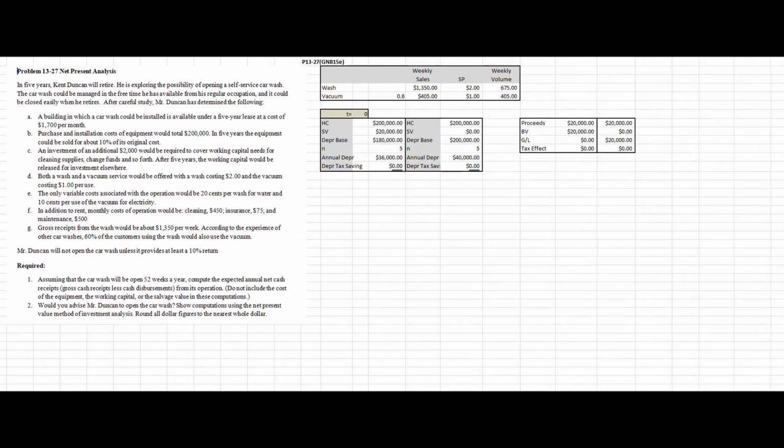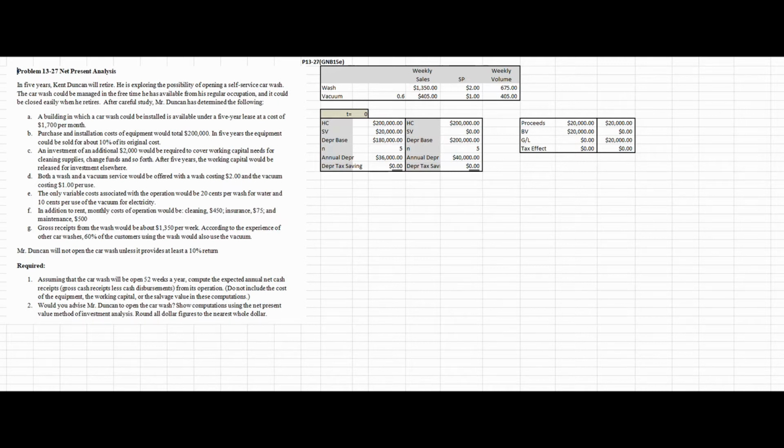And then we have some required items, and as is the case in working these problems, I'm not particularly interested in what they're asking me to do. I'm more interested in figuring out everything that's going on, and then I'll be able to answer any type of question they might have. So the first thing we're going to want to do is take this data and create information. I'm going to start with the information that we're given regarding sales.